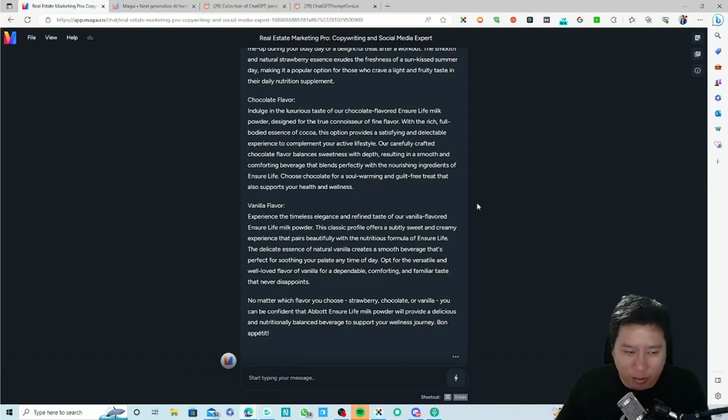This classic profile offers a subtly sweet and creamy experience that pairs beautifully with the nutritious formula of Ensure Life. This delicate essence of natural vanilla creates a smooth beverage that's perfect for soothing your palate any time of the day. Opt for the versatile and well-loved flavor of vanilla for a dependable, comforting, and familiar taste that never disappoints.